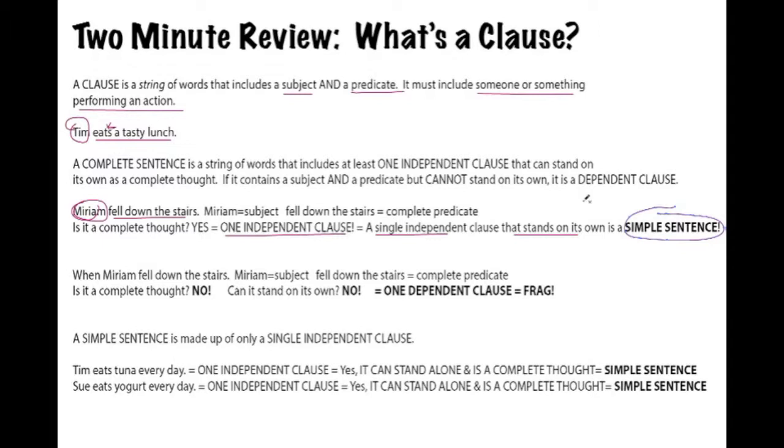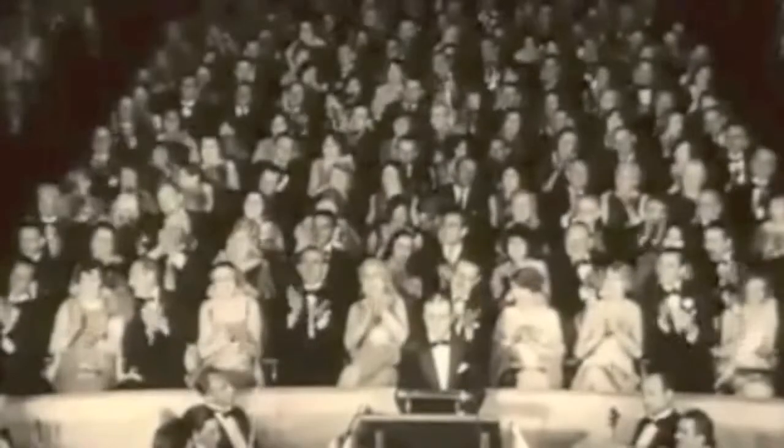So it's basically passed all of the tests for a simple sentence. It is a clause, meaning that it contains a subject and a predicate. It is an independent clause because it can stand alone. It makes sense as it is a complete thought. And it's only one independent clause, so it's a simple sentence. It's that easy.